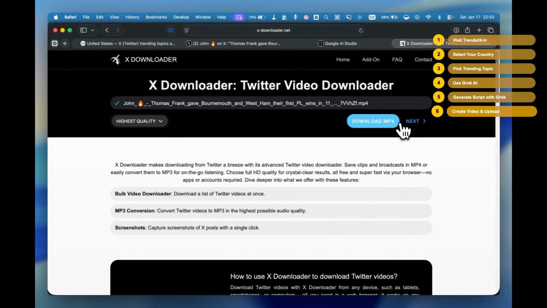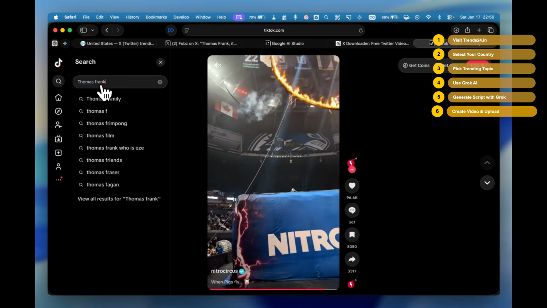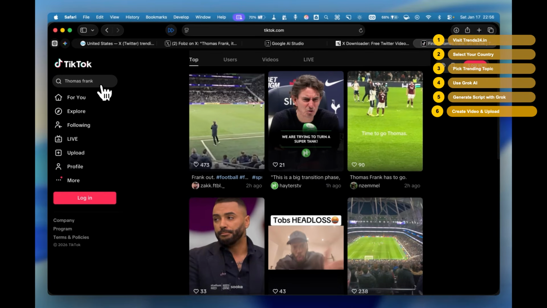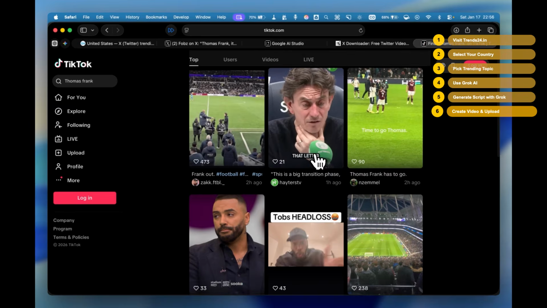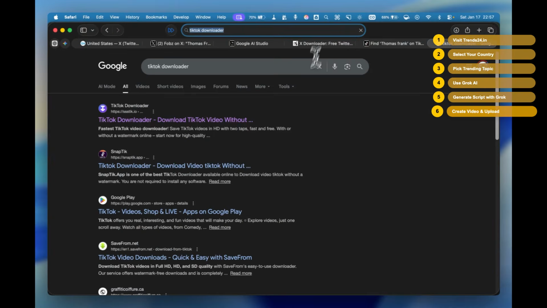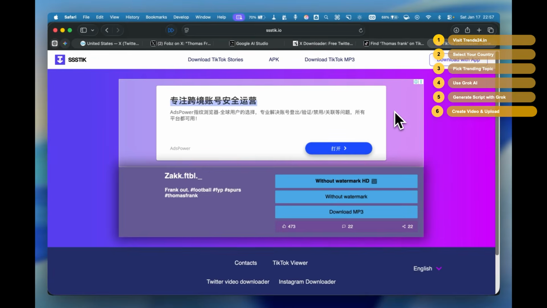Keep doing this. Save 5 to 10 images. Download 5 to 10 videos. Then, go to TikTok. Search Thomas Frank. You'll find more user-generated content. People filming their TVs, reactions, commentary. Same process. Copy the link, search TikTok Video Downloader. Paste the link. Download without the watermark.